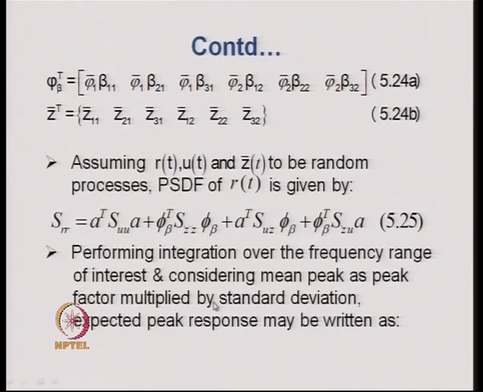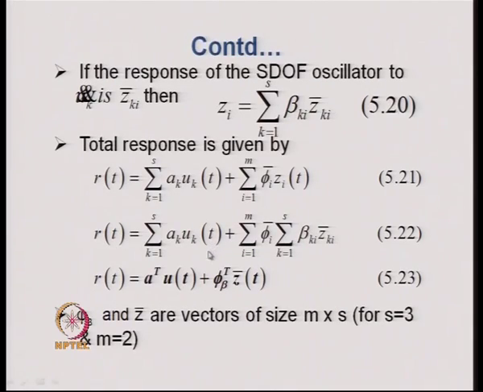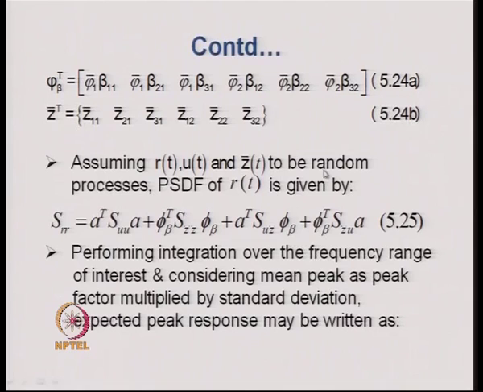The second part, phi BT SZ bar Z bar phi beta, is coming from the second part of the equation, and these two parts are the cross terms, that is the cross power spectral density function that exists between U and Z bar and Z bar and U. So, once we have this expression for SRR, then one can perform an integration of these power spectral density functions.